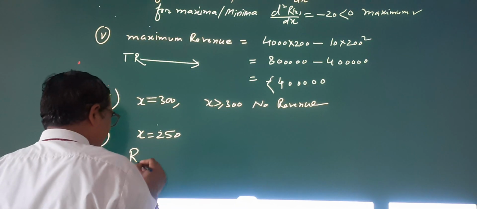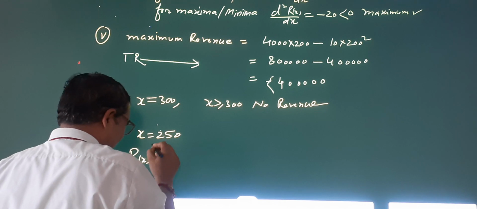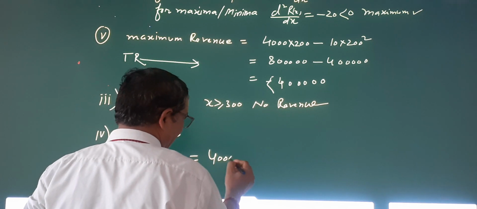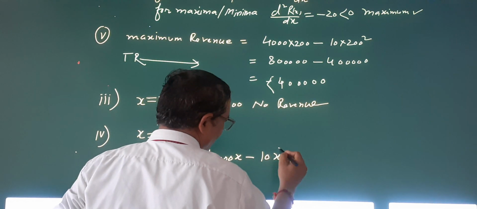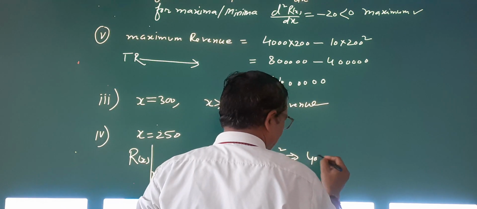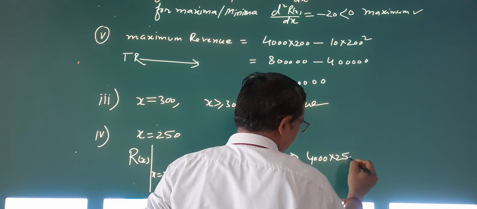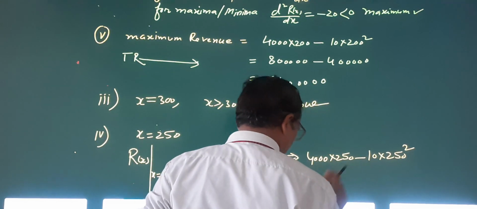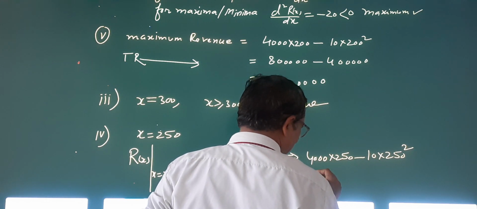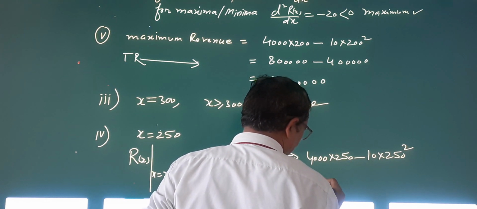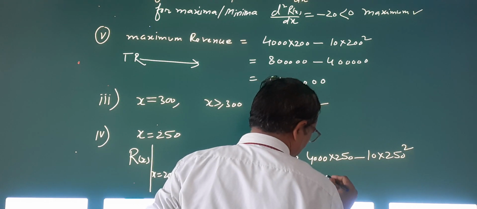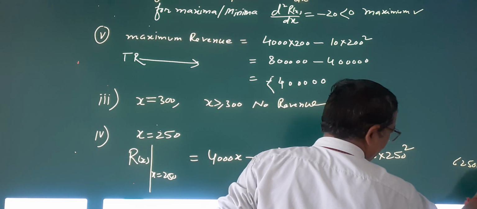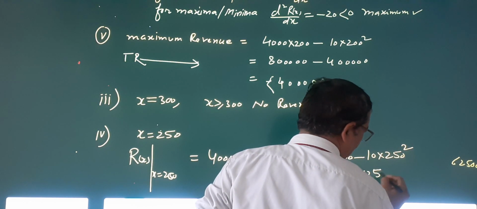So R(x) at x equal to 250 is 4000x minus 10x square, which gives 4000 into 250 and minus 10 into 250 square. This is 25 times 4 is 100, and how many zeros are there? 1, 2, 3, 4 zeros. Minus, it is 625, and then zeros, 2 and 3, so it is 625000.